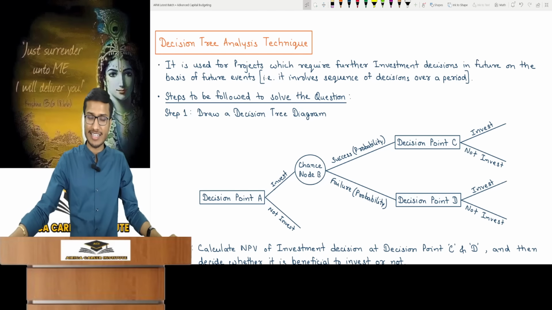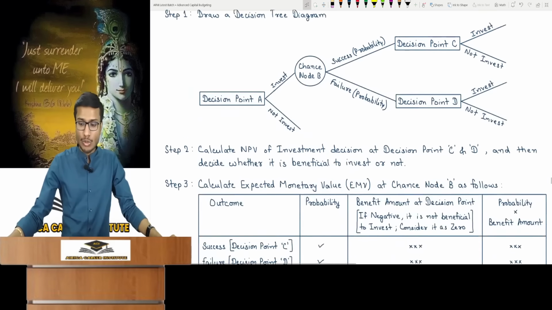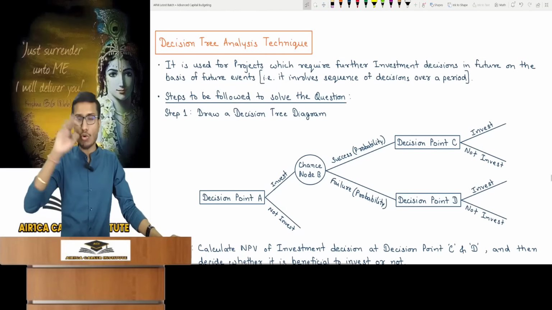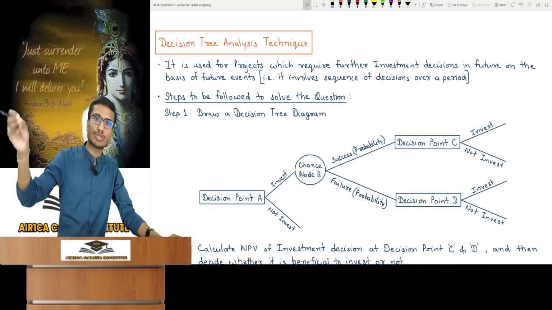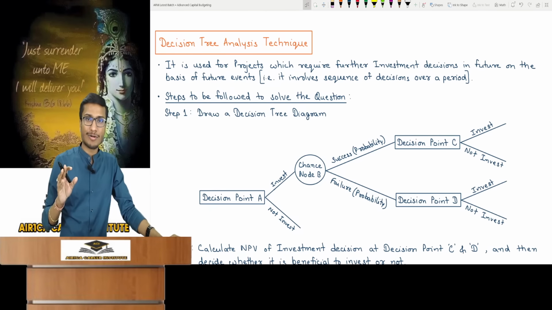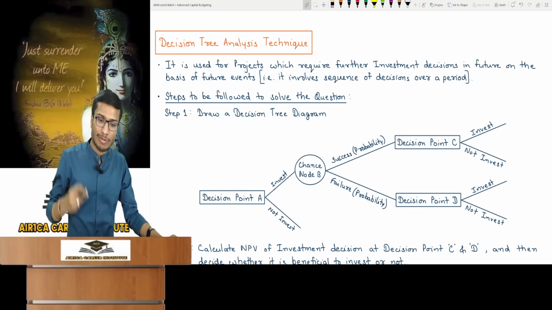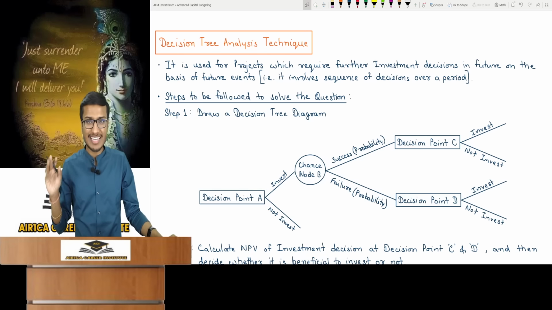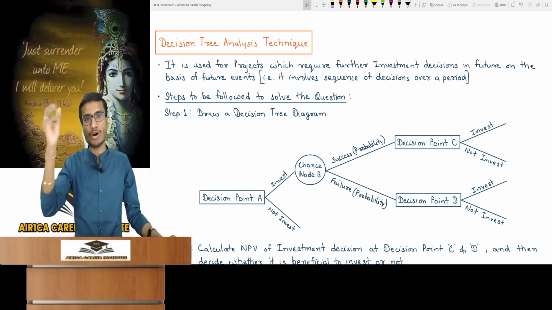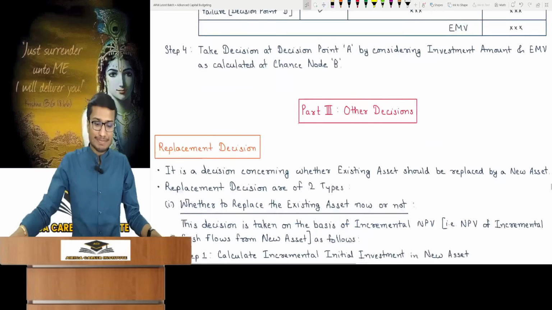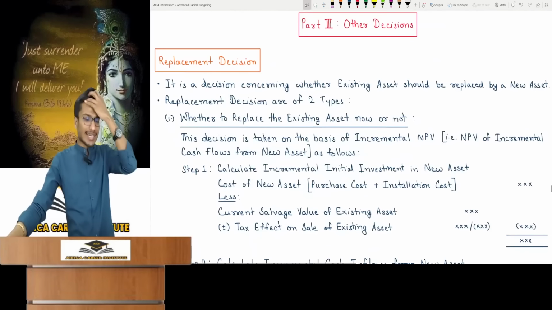Decision tree analysis technique. Students, do not waste your time on this at all, and there's no harm in observing what others are doing. But if you prefer someone else's teaching, focus only on what's useful for your exam material. Avoid their complex and irrelevant knowledge, especially if emphasized. If you don't understand my teaching, you can skip watching me. But if you watch someone else's, then apply your own judgment, because I know there's a lot of junk material out there. Now, we'll see the third part, other decisions.